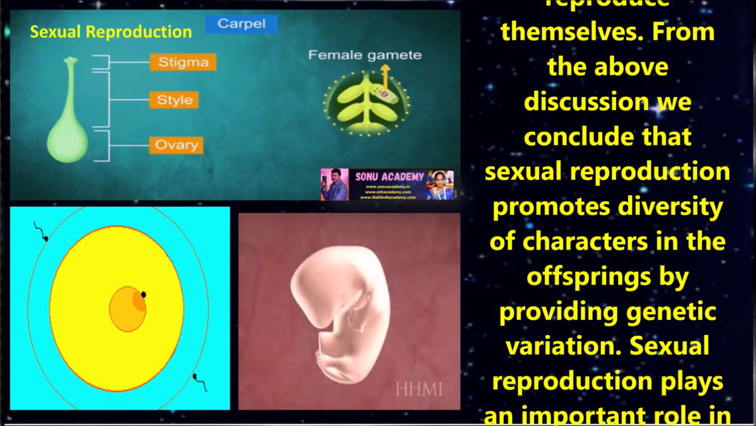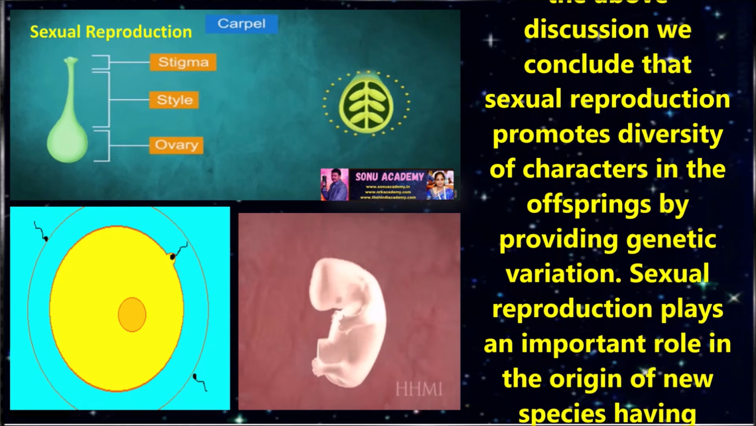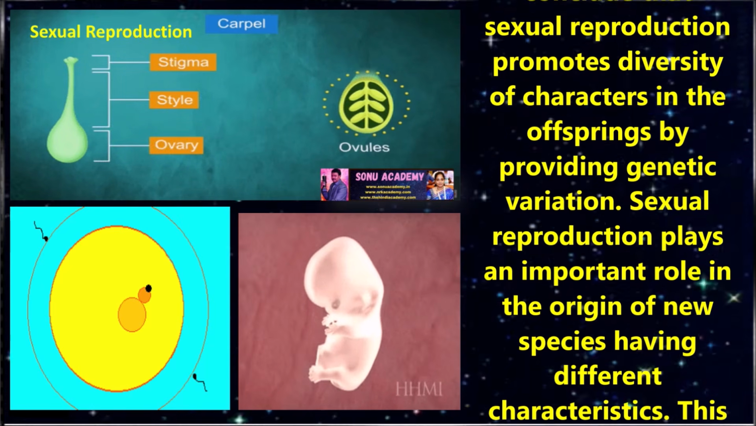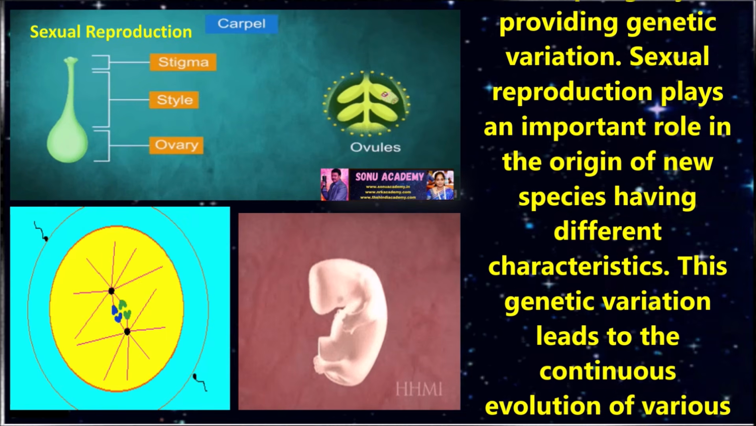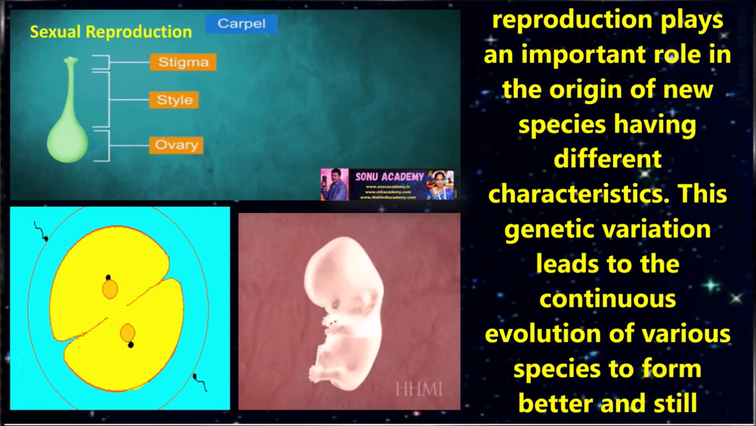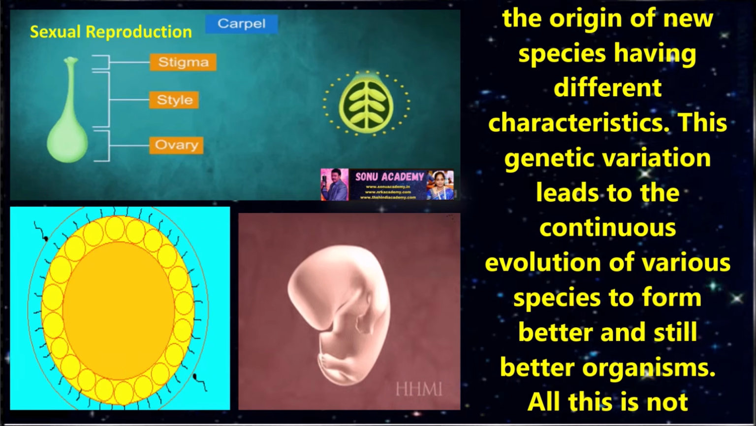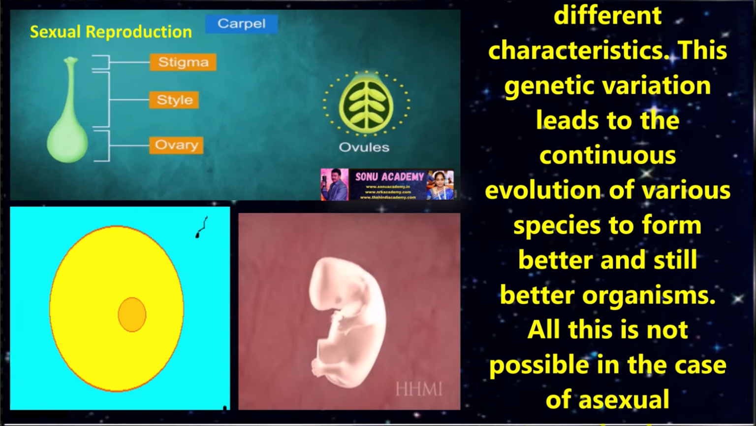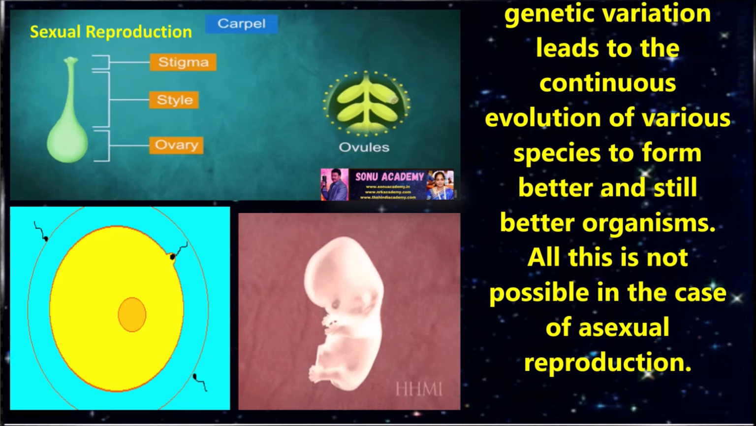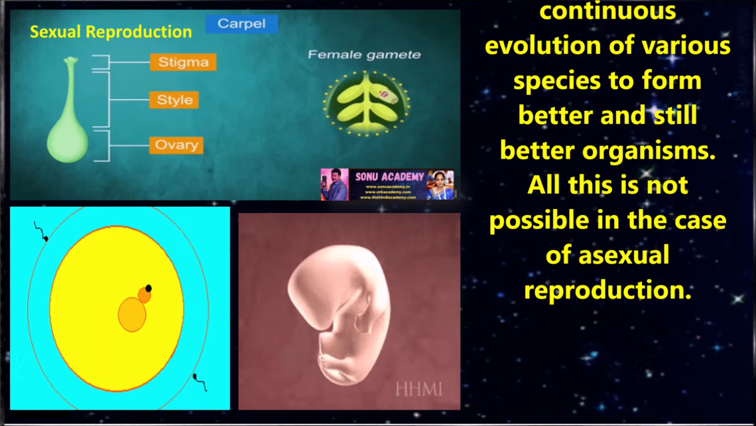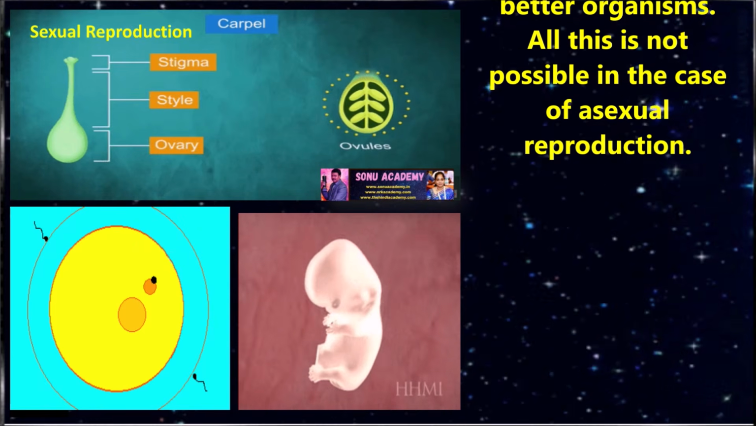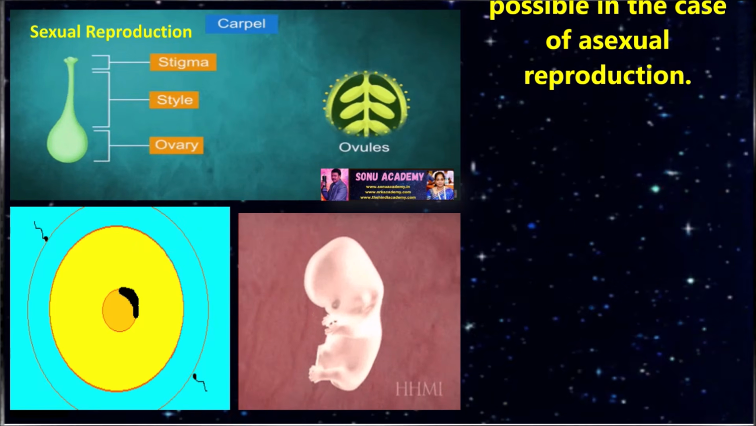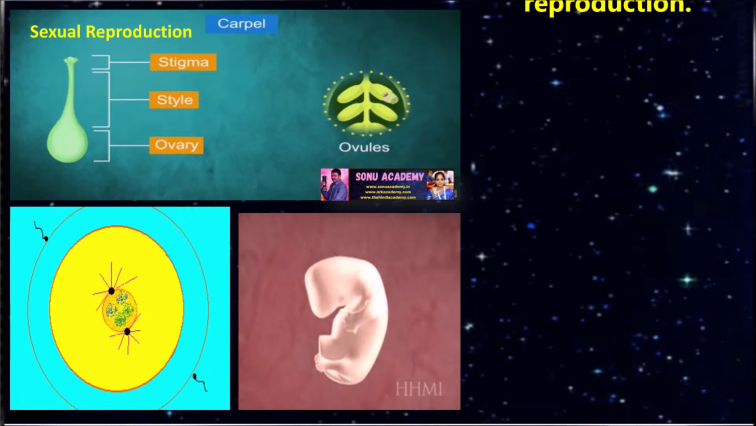From the above discussion, children, we conclude that sexual reproduction promotes diversity of characters in the offsprings by providing genetic variation. Sexual reproduction plays an important role in the origin of new species having different characteristics. Children, these genetic variations lead to continuous evolution of various species to form better and still better organisms. All this is not possible in the case of asexual reproduction.